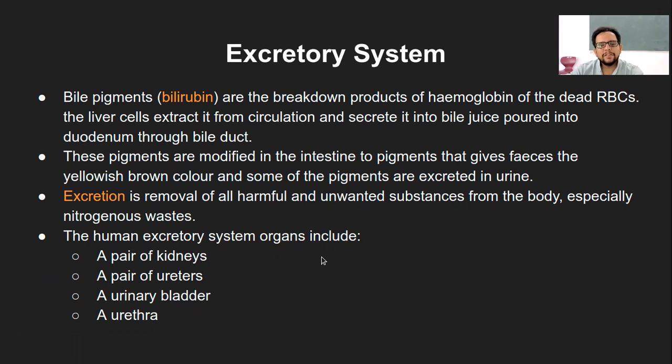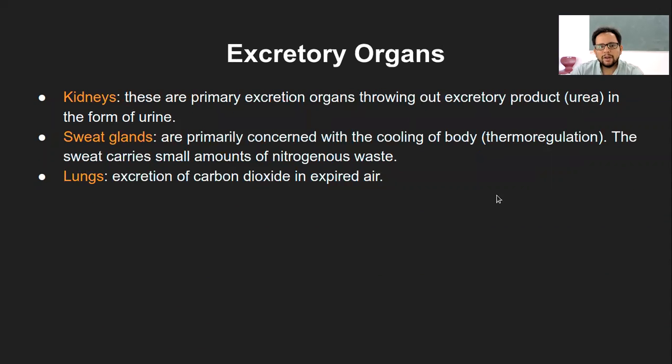So the human excretory system includes different organs: a pair of kidneys, a pair of ureters, urinary bladder, and urethra. You'll see the structures one by one. But before that, we need to look at all the excretory organs in general. Like I mentioned, skin is one of them, kidneys of course, and the lung is also an excretory organ. But we commonly consider the urinary system as the major excretory system. So kidneys are the primary excretory organ.